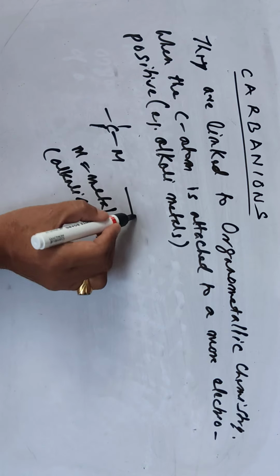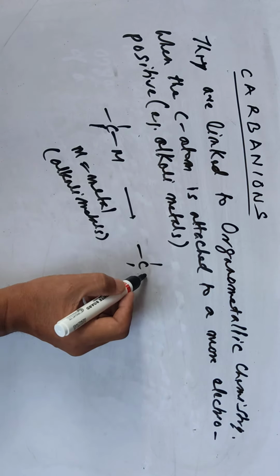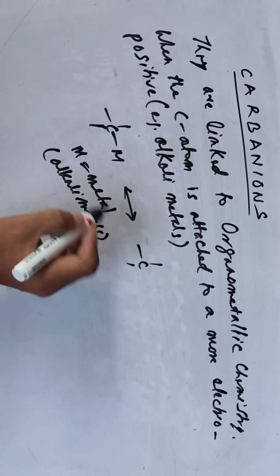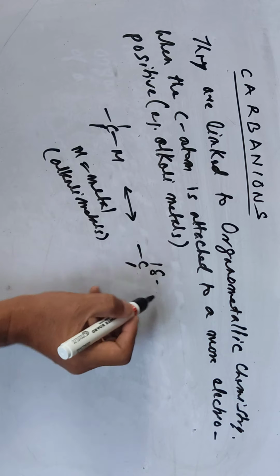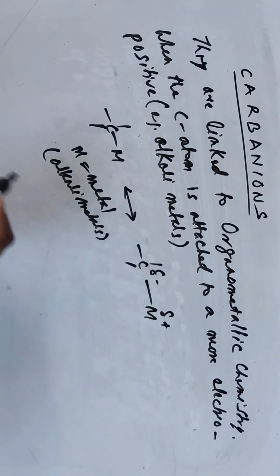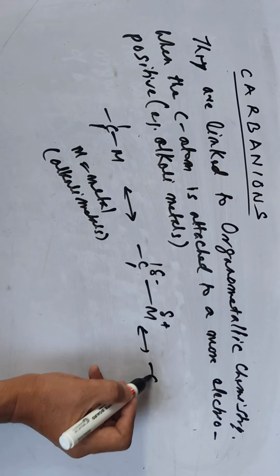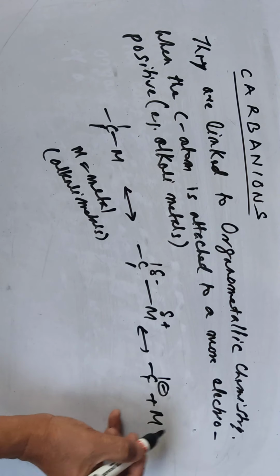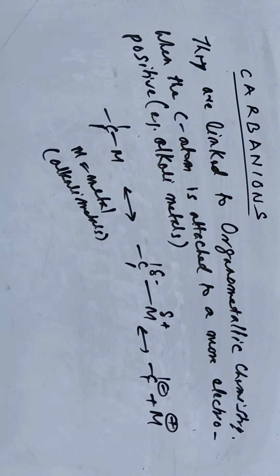They have ionic polarity, delta negative and delta positive. So after linking, you can have a negative charge here on carbon, and M is the positive metal. Since the metal is highly electropositive, this carbon acts as a carbanion. So you can have two types of carbanion formation.